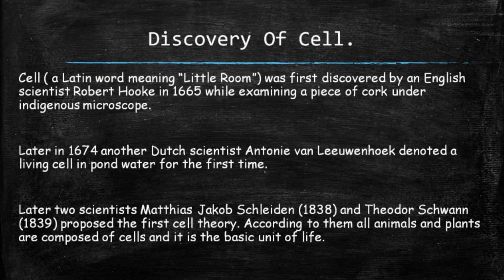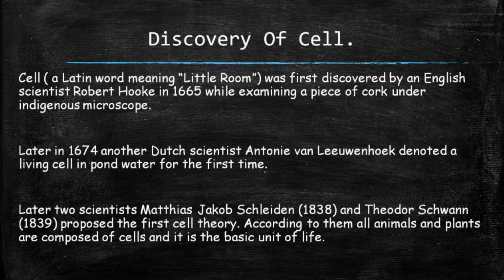Proceeding further, we will discuss the discovery of the cell. First, we have to know the meaning of the cell. Cell is a Latin word which means little room, and it was discovered by an English scientist, Robert Hooke, in 1665 while examining a piece of cork under a microscope.